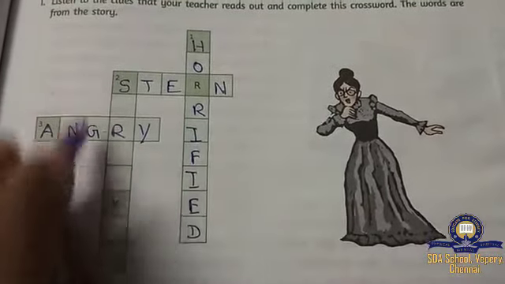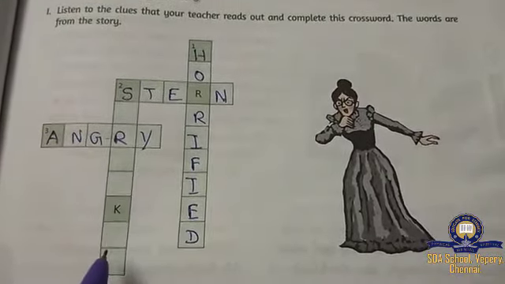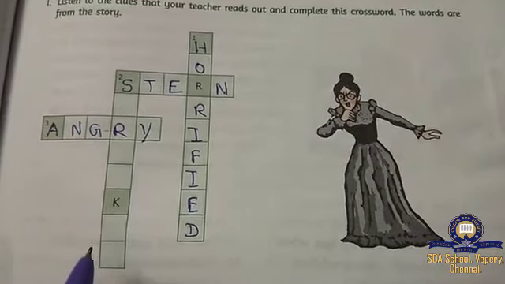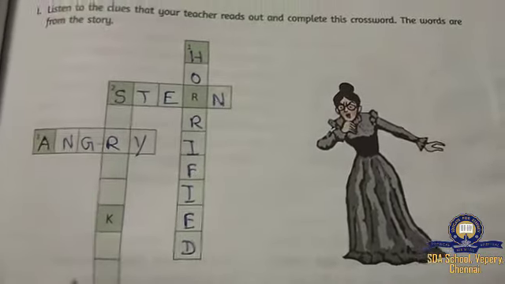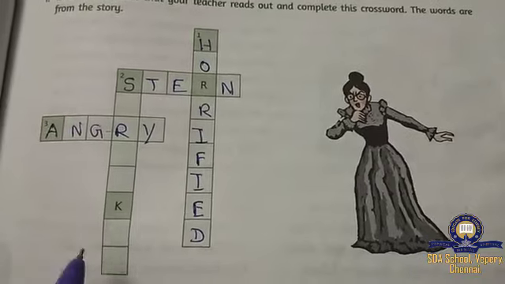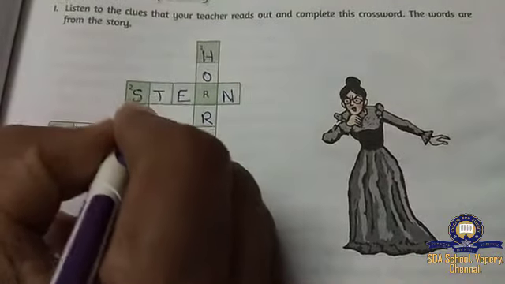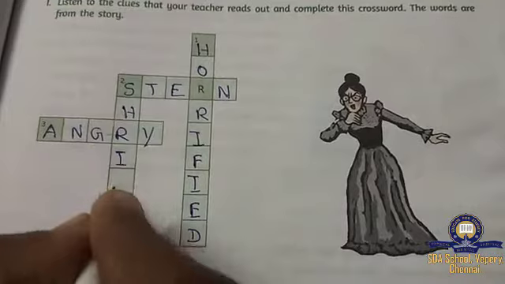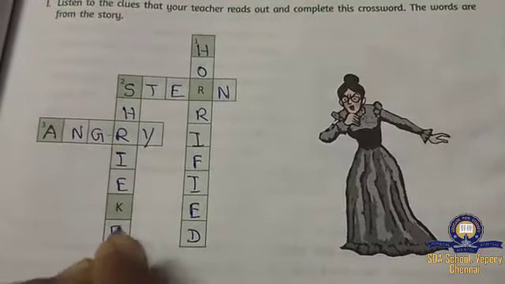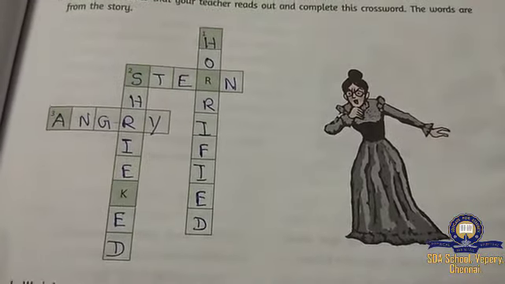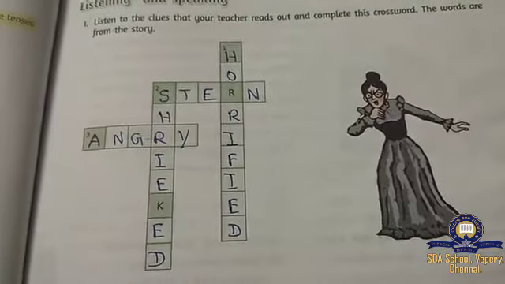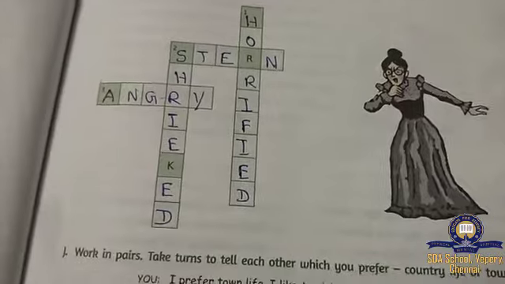Okay. And the second one down. Shouted in a high-pitched voice. Shouted in a high-pitched voice. What will come? Shrieked. S-H-R-I-E-K-E-D. Okay, children? Okay. Are you through? You have to write. I think all will complete this one.